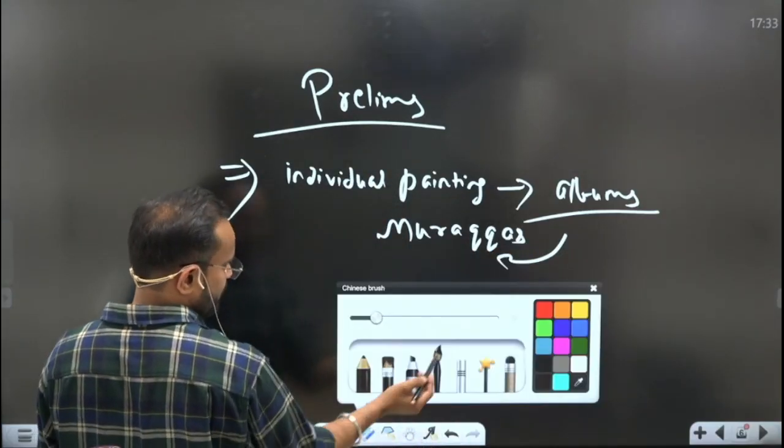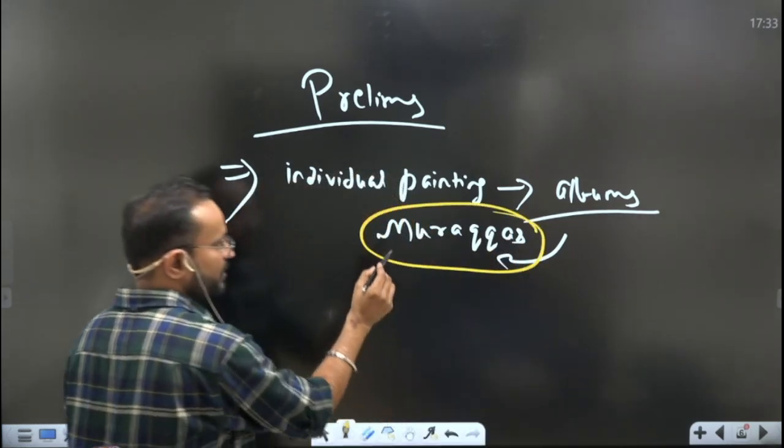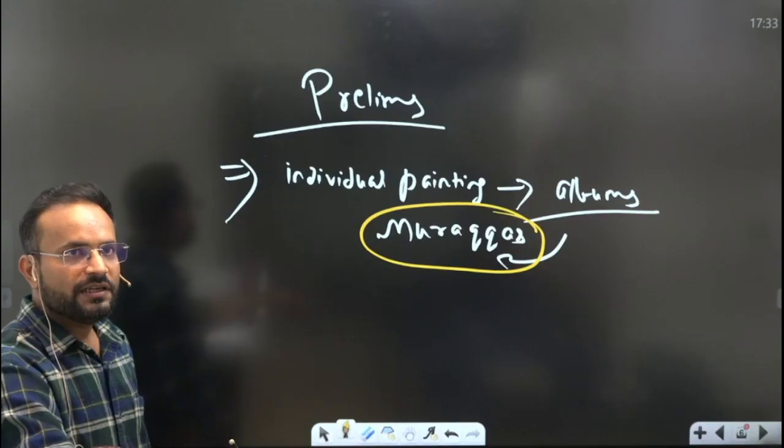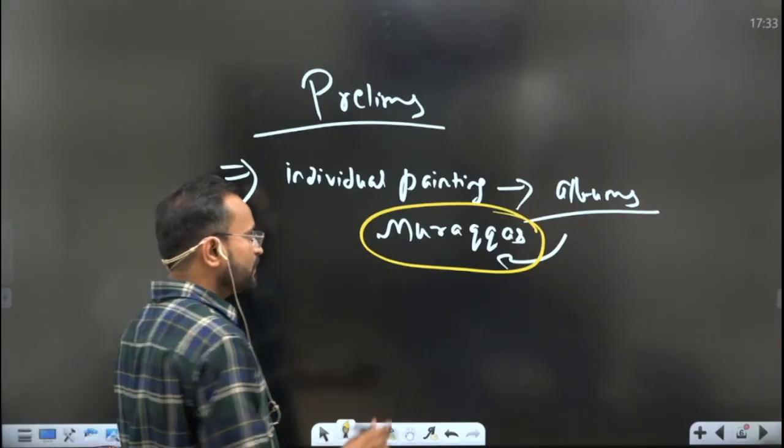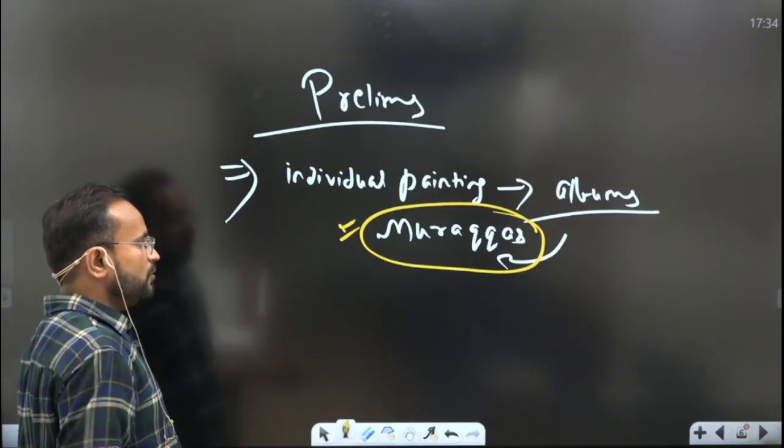Just a minute, I will highlight it. Which were called Murakas. So this term could be asked in the exam, so keep a note of it.